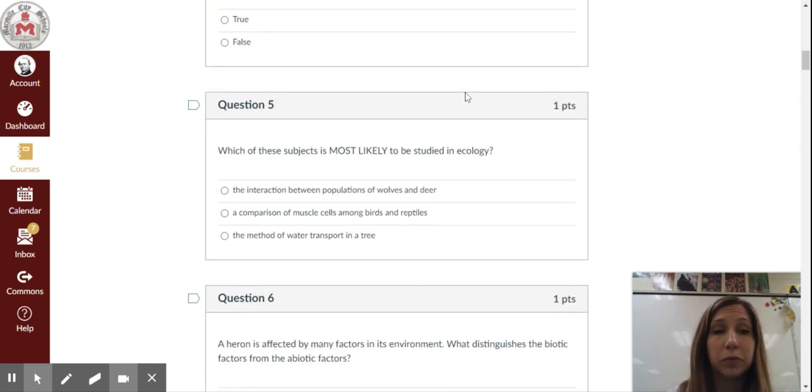Okay, and on to the multiple choice section. Question 5. Which of these subjects is most likely to be studied in ecology? Is it A, the interaction between populations of wolves and deer? B, a comparison of muscle cells among birds and reptiles? Or C, the method of water transport in a tree?